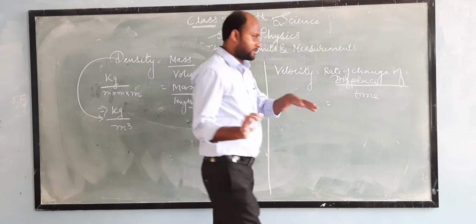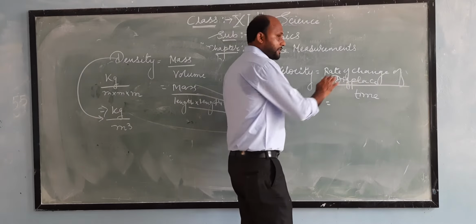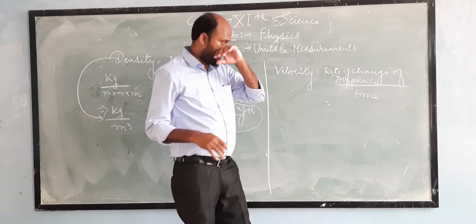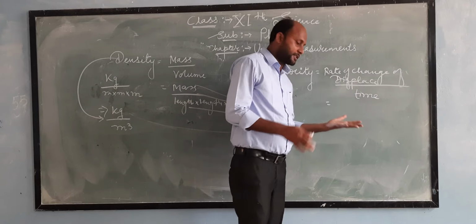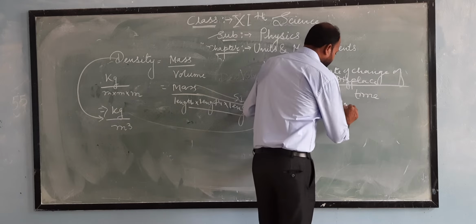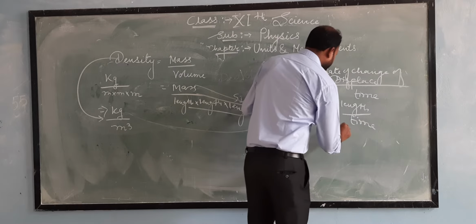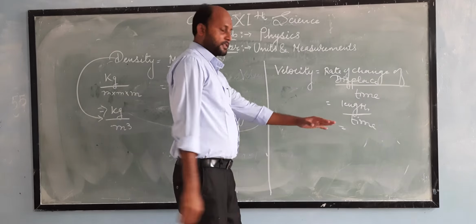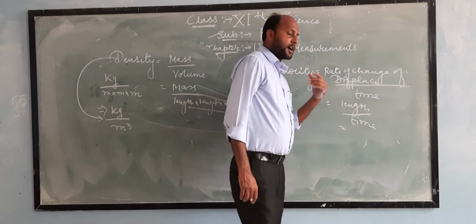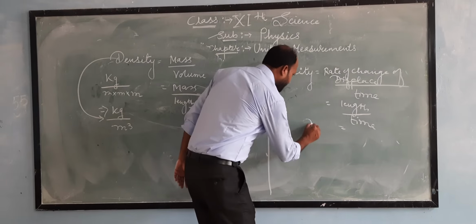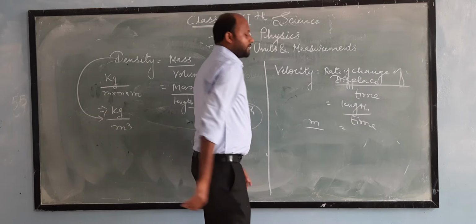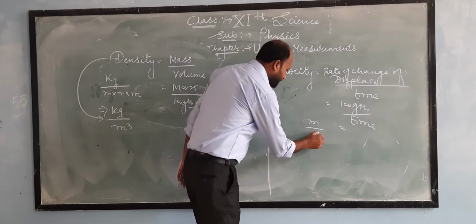So for your kind information, I have taken displacement as a length, and this is the time. So we know that the displacement or length, its SI unit is meter, and SI unit of time is second.